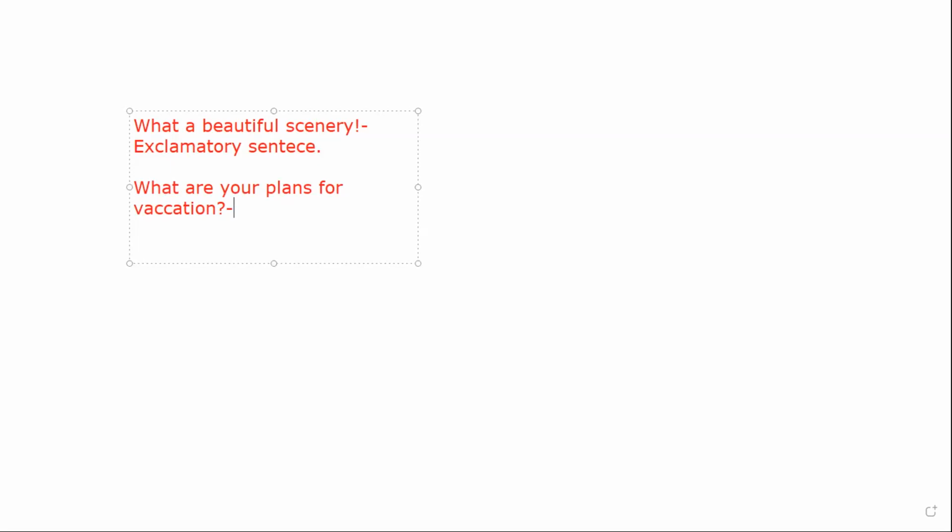So this one is not an exclamatory sentence. This one is an interrogative sentence. So exclamatory and interrogative we understood. Now an interrogative sentence can have many WH words, not only what. So you can start with any WH word.